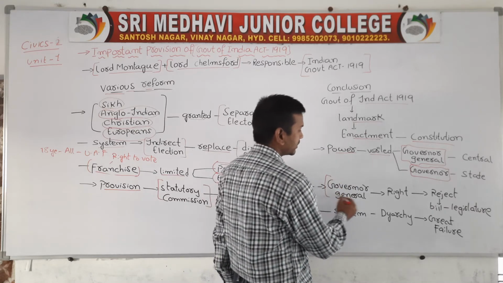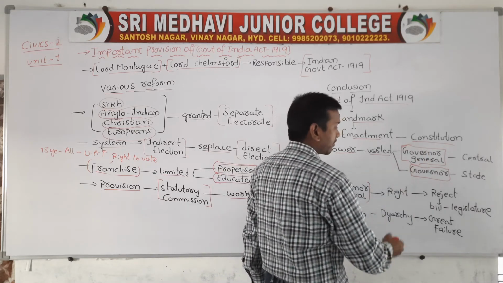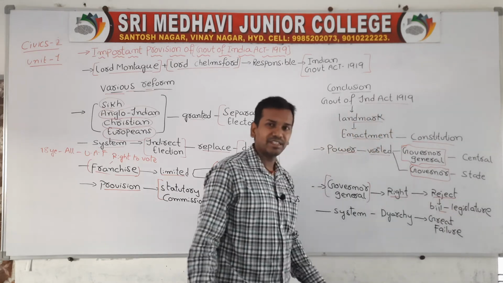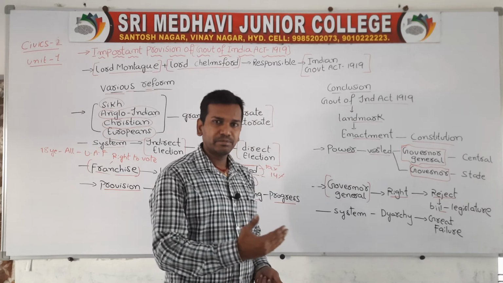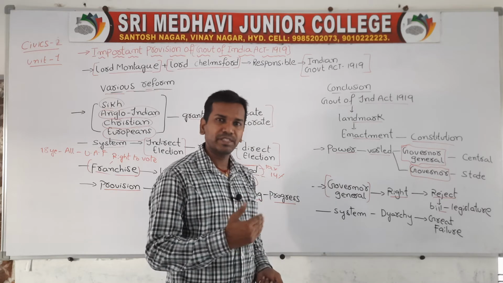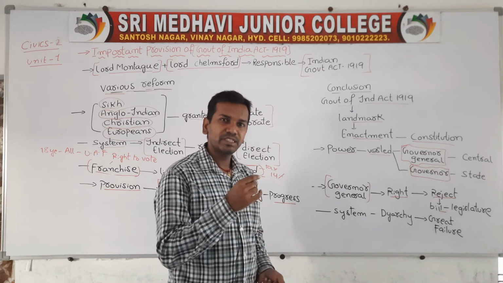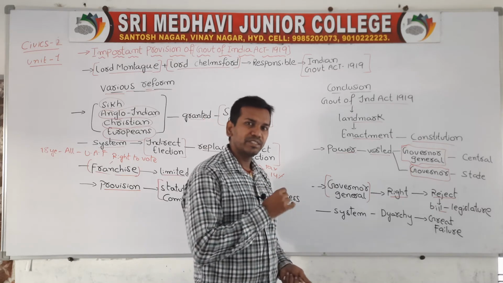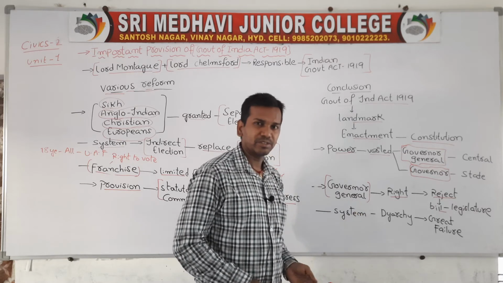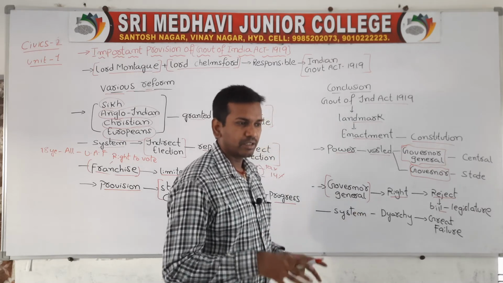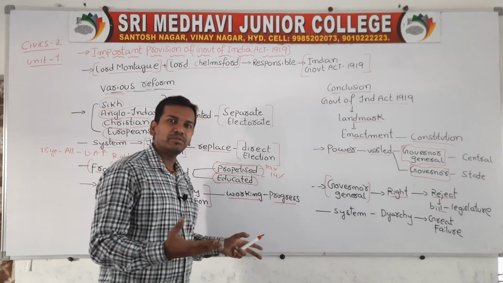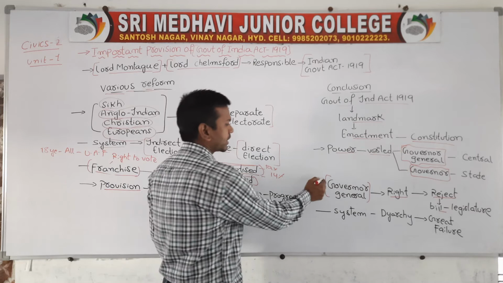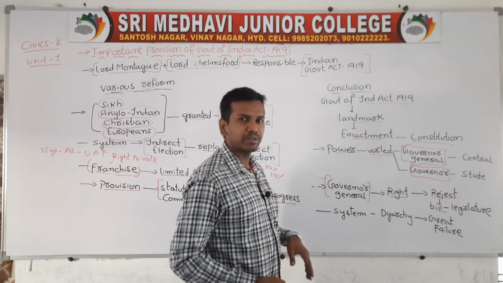Now the Governor General had more power. Why? Because he had the right to reject a bill formulated in the legislature. Most of the legislature consisted of Indian people. So if Indian people formulated any law or any bill, who had the right to reject the bill? The Governor General had the right to reject it. So to a certain extent, the Government of India Act was still giving more favor to the British officers, because one point says the Governor General can reject a bill passed by the legislature.